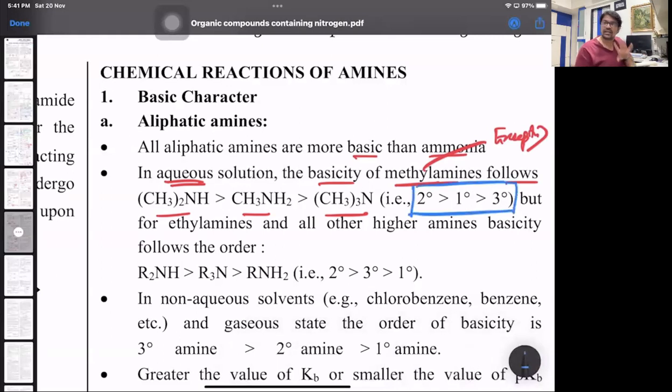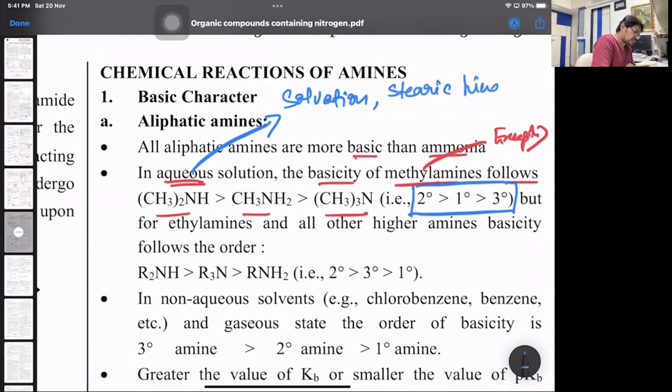And what is the reason for this? The reason for this is 3 things. In aqueous solution, it is due to solvation. Second, we have steric hindrance. And third we have inductive effect. All right. So due to these reasons, the basic nature means what? According to Lewis theory, how fast a lone pair can be donated for protonation. That's the part. So that's why 2 degree is more basic than 1 degree and 3 degree.